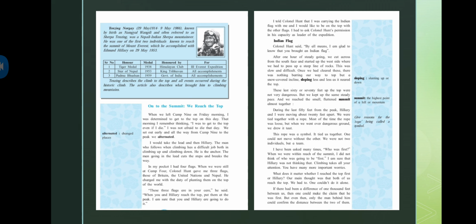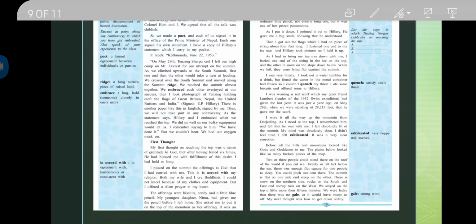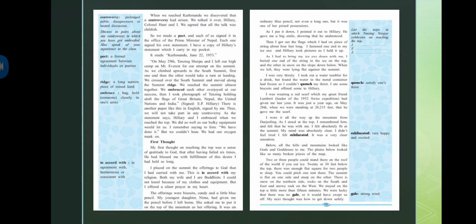And if one doesn't reach, then the other one also cannot reach the top, because they were tied together and climbing together. If there had been a difference of 1000 feet between us, the one could make the claim that he was first. But even then, only one man behind him could confirm the distance between the two of them. Basically, if there had been a distance of 1000 meters or something like that, then one could have said who reached first. But we were very close to each other, so there was no possibility of saying I reached first or he reached first.